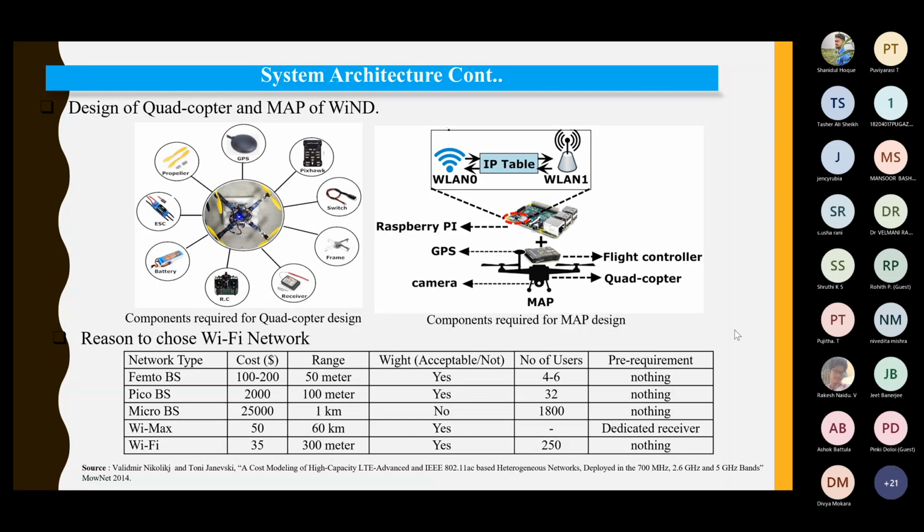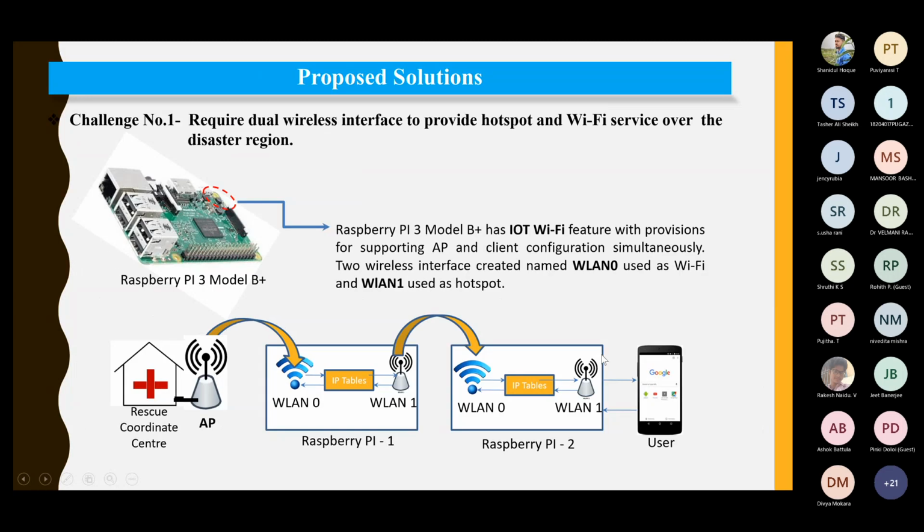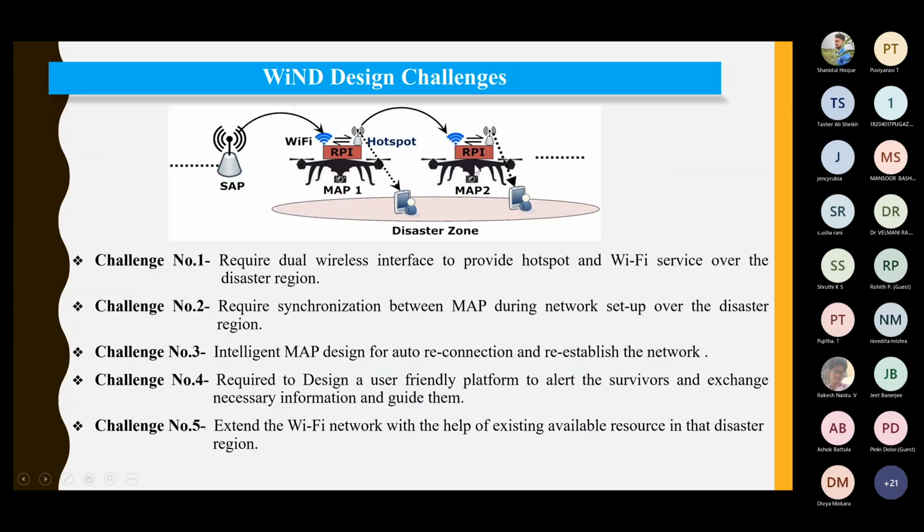Now let us see the design perspective. So this was the challenge, right? The challenge was dual wireless interface, synchronization between these mobile access points, and intelligent MAP design for auto reconnect and re-establishment of the network, right? Because you see, if one UAV is going out of the location by any means, the entire swarm has to move in such a manner that all the nodes remain connected, right? And basically they follow a particular coordinate system with the master, right?